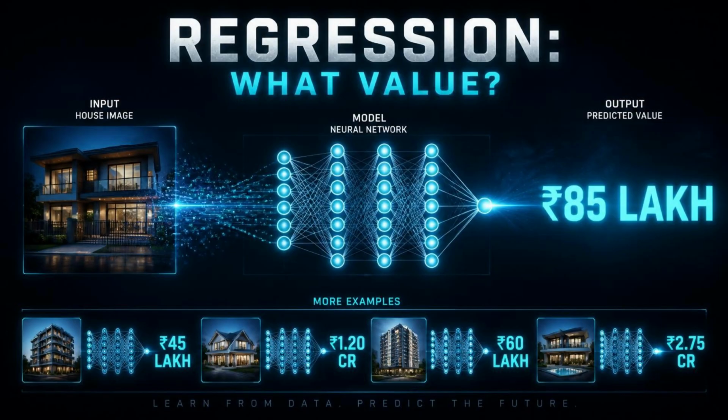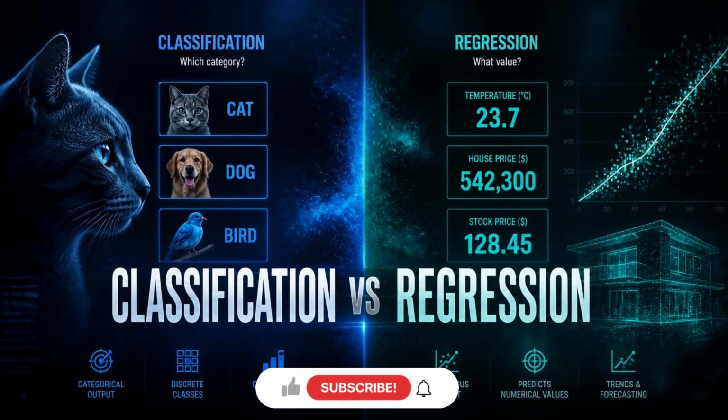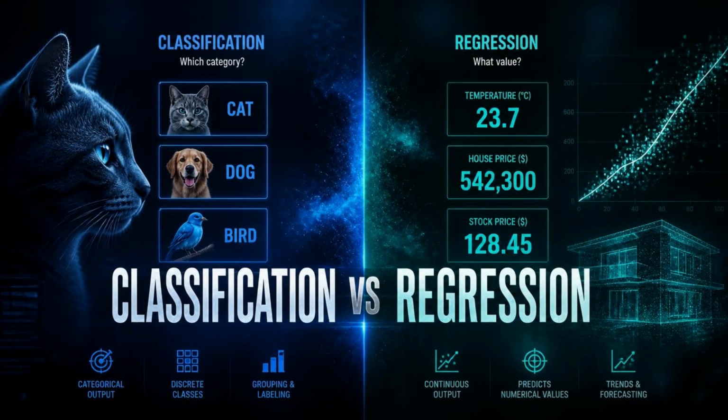Regression asks, what value? These two ideas are worth remembering. Classification produces categories. Cat, dog, spam, not spam. Regression produces numerical values. A price, a temperature, a measurement. Both can be learned from labeled examples. The difference is the kind of prediction we're asking the model to make.